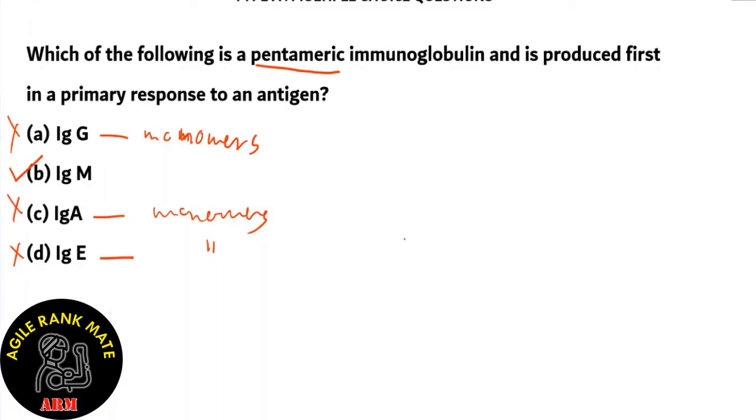IgG, this is used for remembering antibodies. IgA is the immunity which is present in mucous membrane. So when some antigen is stuck against a mucous membrane, IgA acts on it. And IgE is the antibody which is infamous for producing allergic reactions. And since all of these are monomers, we can safely say that IgM is the right answer because A, it is pentameric, B, it is produced first in a primary response to an antigen.